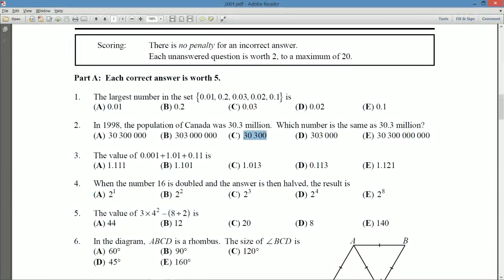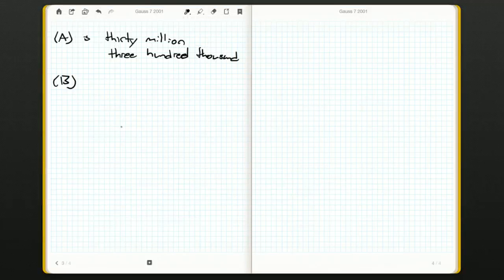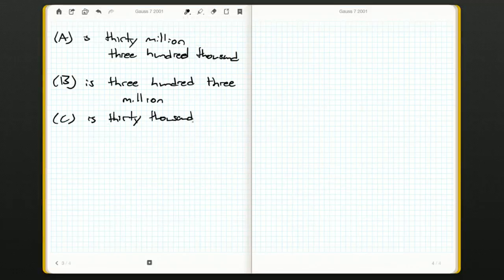B is 303 million. C, I think I just remarked, is 30,300.